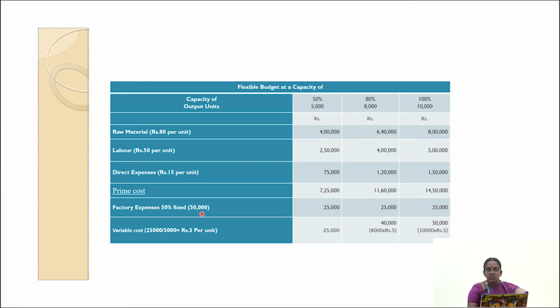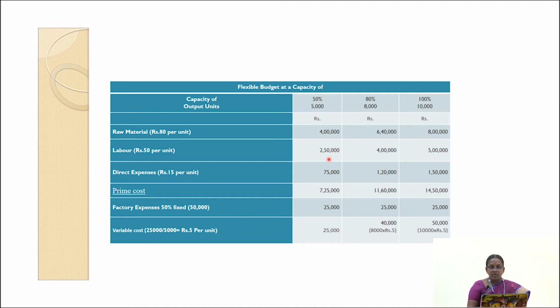Okay, so the fixed expenses will remain constant throughout the period, but the cost per unit will change here. The next one is we have to find out the variable cost. Here the remaining amount, 25,000, is the variable factory expenses. That 25,000 is given for 5,000 units produced. So the per unit cost is 25,000 divided by 5,000, which is equal to rupees 5 per unit.